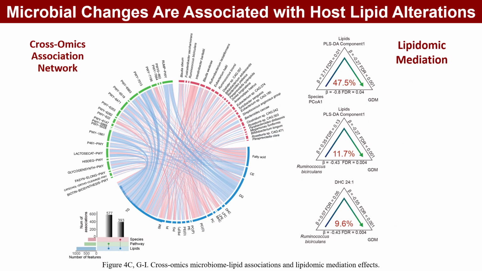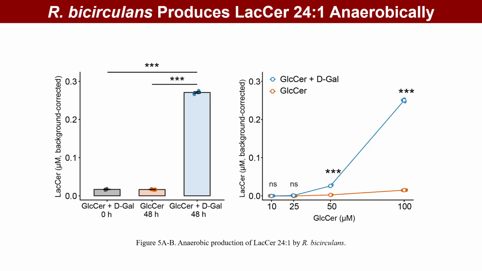Cross-omics analysis identified 970 associations between microbial and lipid features. Exploratory mediation analysis suggested that lipid variation could statistically account for part of the association between the microbiome and gestational diabetes. Dihexosylceramide-24:1 was the most prominent lipid feature and accounted for 9.6% of the association between Ruminococcus bicirculans and gestational diabetes. This lipid may contain several structural isomers. We therefore selected lactosylceramide-24:1 as a biologically plausible candidate for experiments.